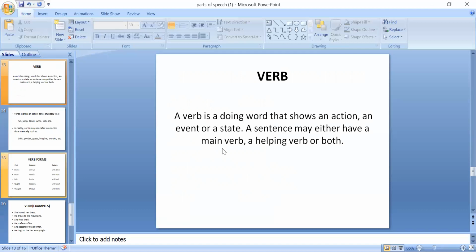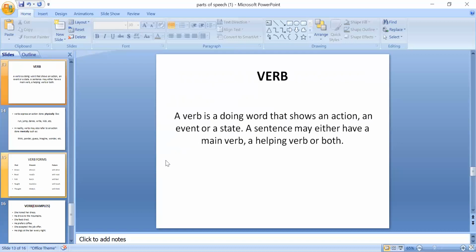In a sentence, there can be a main verb, there can be a helping verb, or there can be both, helping and main. For example, Marriage is studying. Marriage is a noun, is is the helping verb, and studying is the main verb. Clear? So there are two verbs in this sentence.